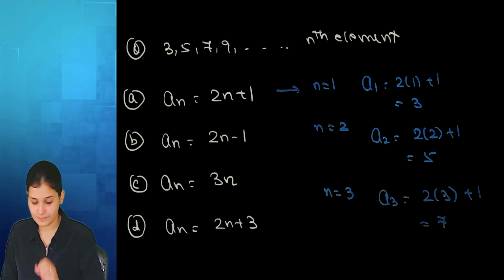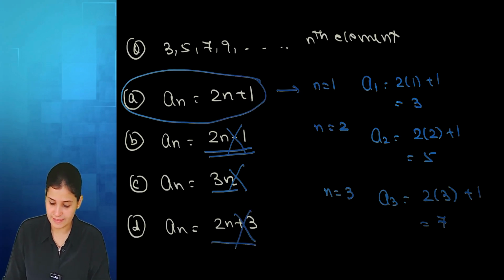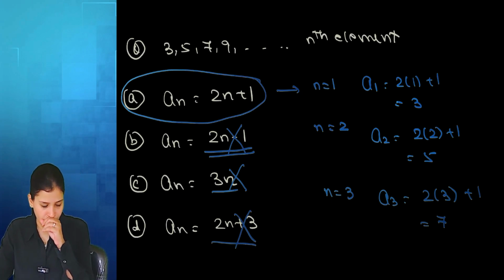So it matches. Here, if I would have put n equal to 1, I would have got 1. It's incorrect. Here, if I put n equal to 2, I get 6. It's incorrect. Here, if I put n equal to 1, I get 5. It's incorrect. So option A is correct. Understood? Guys, understood? Yes, ma'am.